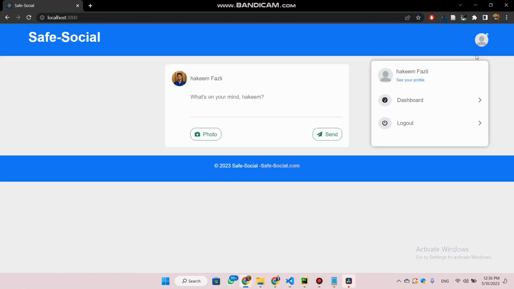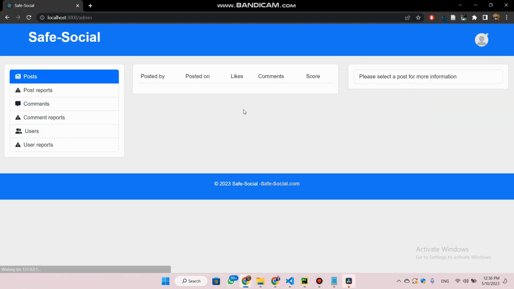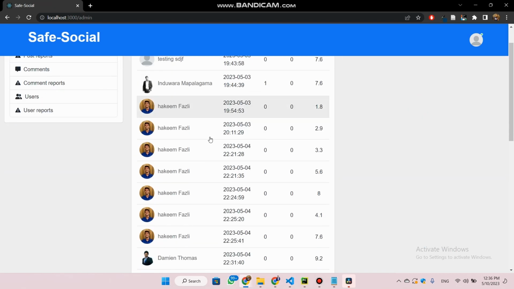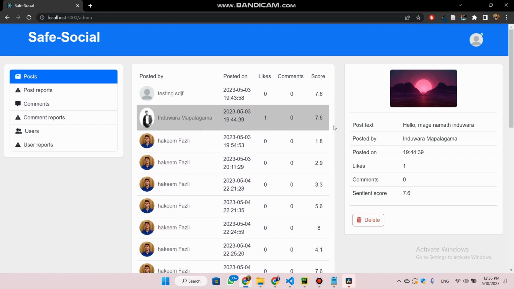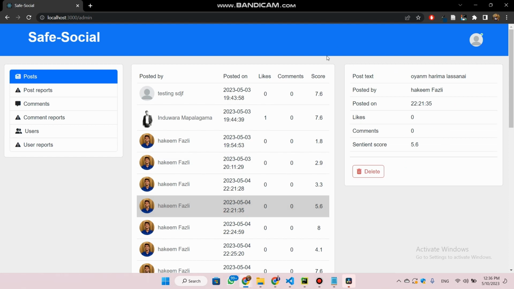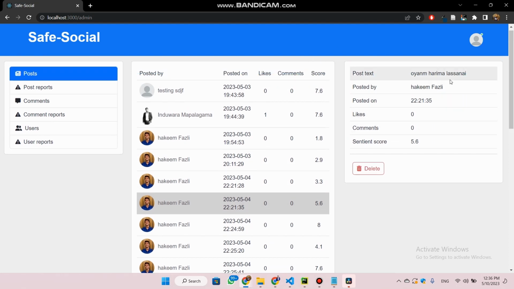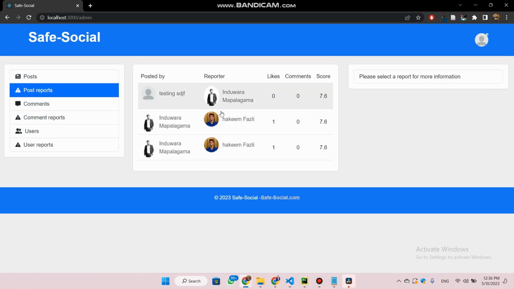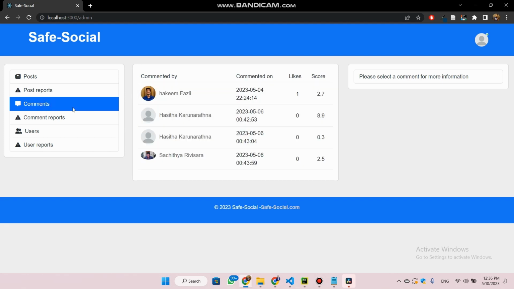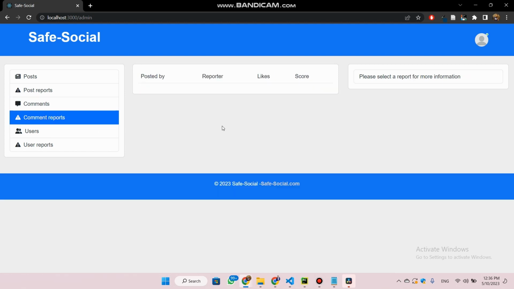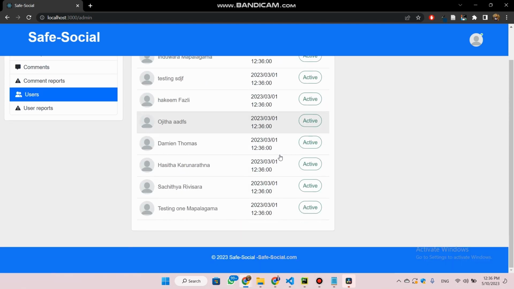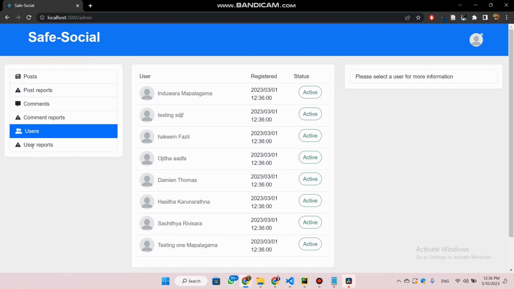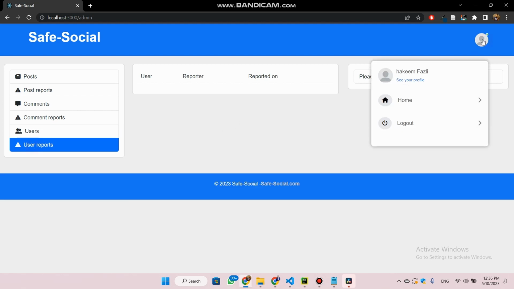And if I want to give an insight into the admin privileges that we have, I'll be logging into the admin account. In the dashboard, you can see the posts that the other users have posted, and you can view the post. You can see the picture or whatever they have uploaded. You can see the text, and you can see the score. Also the number of post reports, the comments, comment reports, the users who are registered on the platform, and the user reports you can see.